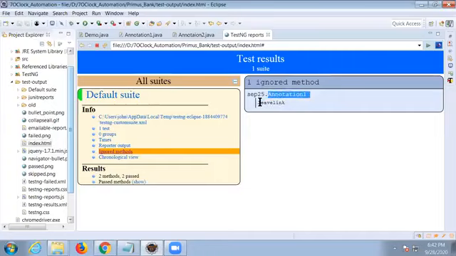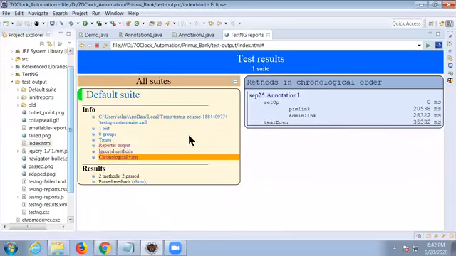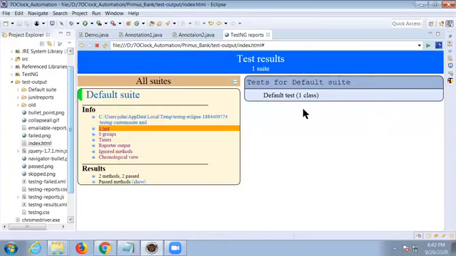What is the skip link? It's a disabled test case. It's a method. That test case got disabled. In Reporter output, chronologically, we can see how they got executed. Groups: no groups. How much time every test case took, it shows very clearly. How many test cases do we have? Only 1 test case. Like that, we can view.